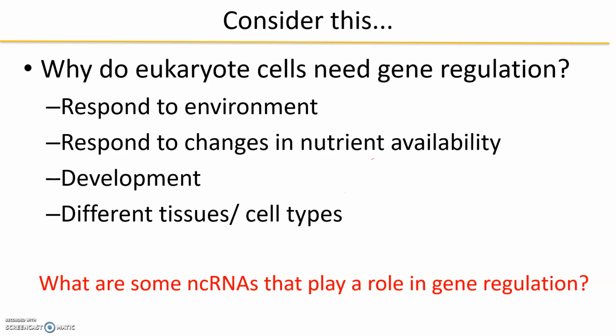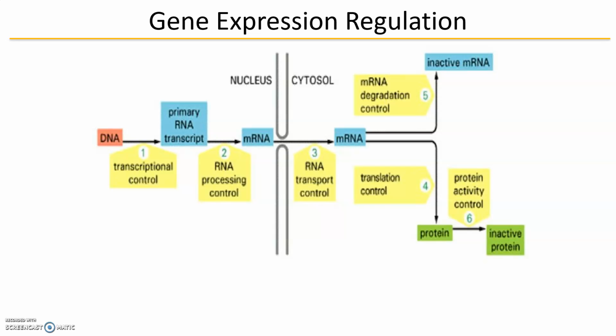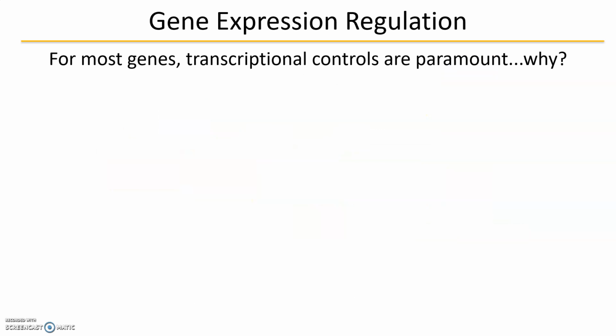Now, I want you to go back to last module and write down non-coding RNAs that play a role in gene regulation. Okay. So, again, similar. You should see that large concepts remain the same, that gene expression can be controlled at many different stages, from the DNA to an active protein.